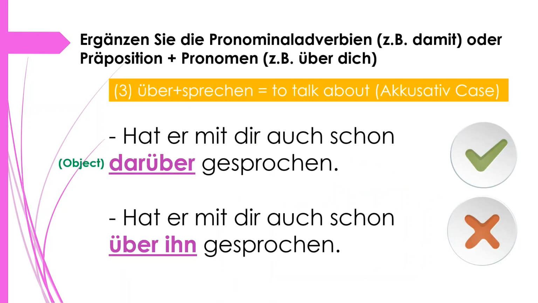Okay, so here is hat er mit dir auch schon darüber gesprochen. Darüber, again, because we have talked about an object, so darüber here is correct. But we cannot say it like this: hat er mit dir auch schon über ihn gesprochen. Über ihn here is totally wrong, because we have talked about an object. So you have to segregate objects from persons whenever you are doing a wo compound or da compound. This is the one trick that you have to always keep in mind.